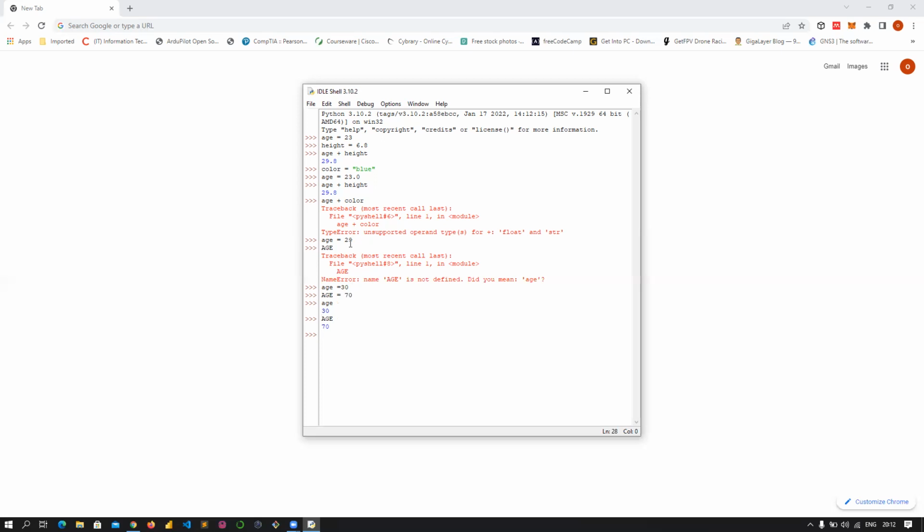Variables are case sensitive. If you are using small letters, be consistent with it. If you are using capital letters, also be consistent with it. So that's also a refresher on what we did in our last class.